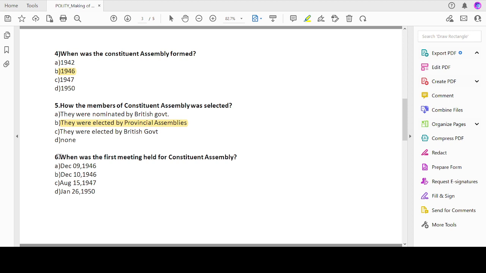So let's move on to the next question. When was the first meeting held for the Constituent Assembly?